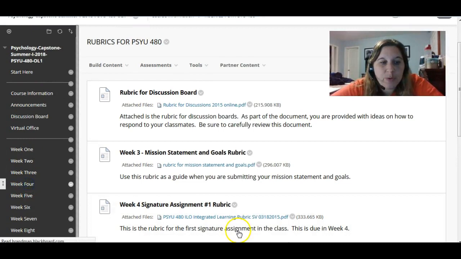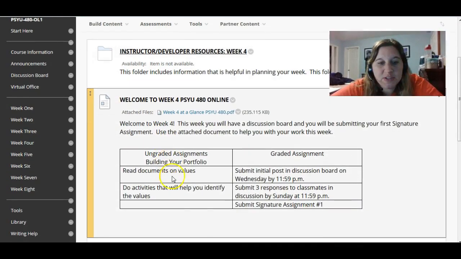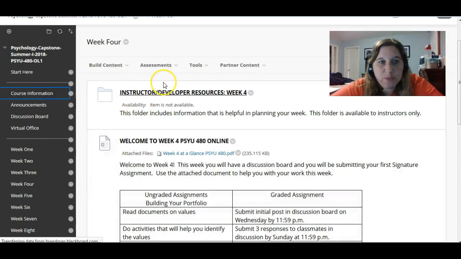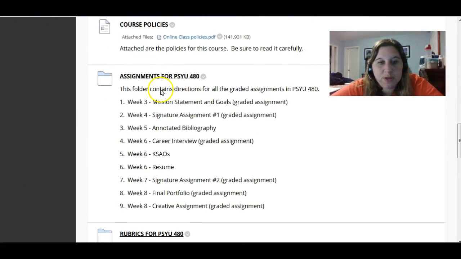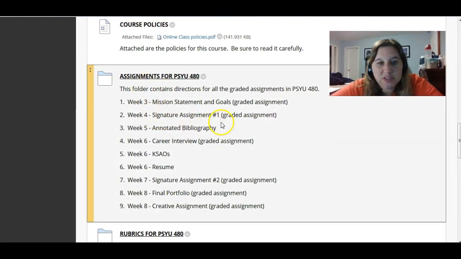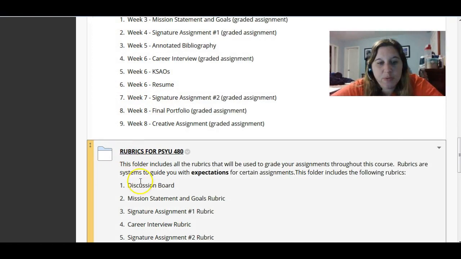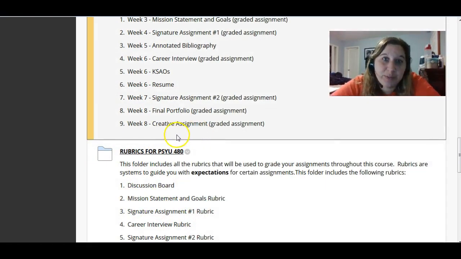So you can look in week 4 to help you figure out what you need to continue to work on, what is due this week. But remember, on the course information page, there's a lot of valuable information for you in regards to specifically the signature assignment, what's expected, and then the rubric for what is expected for the signature assignment in order to get the highest grade that you're able.